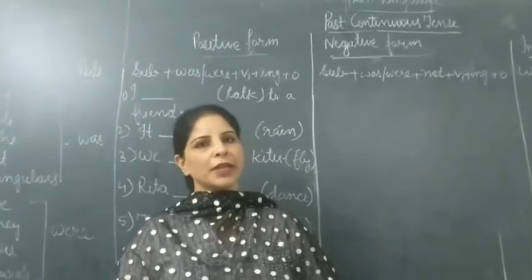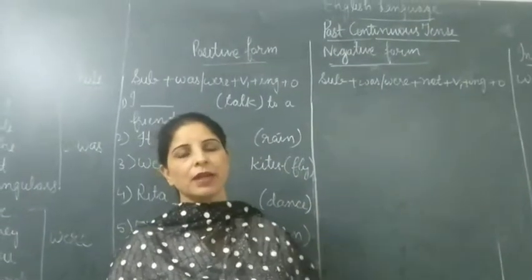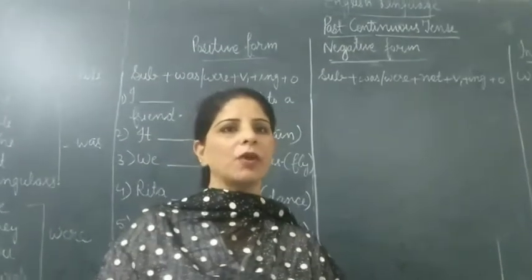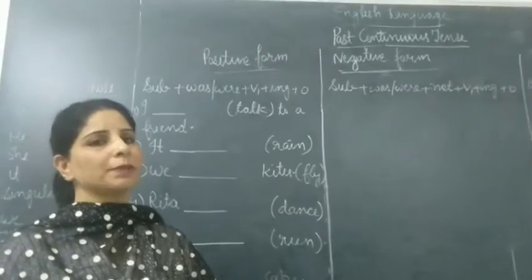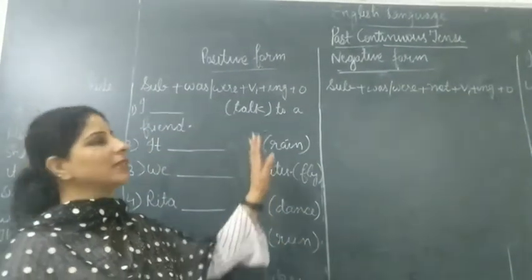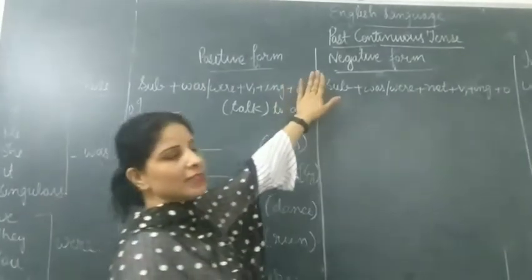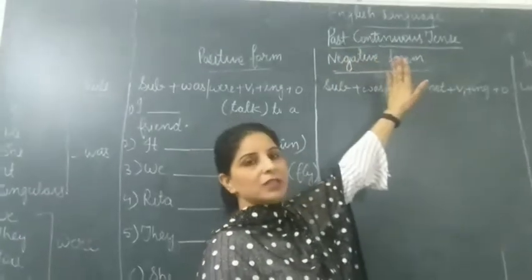And today we will continue further with our past tense topic. As we have discussed till now about the simple past tense, there are all the forms, positive, negative and interrogative forms. Today we will discuss the next form, next tense, next kind of past tense, that is past continuous tense.